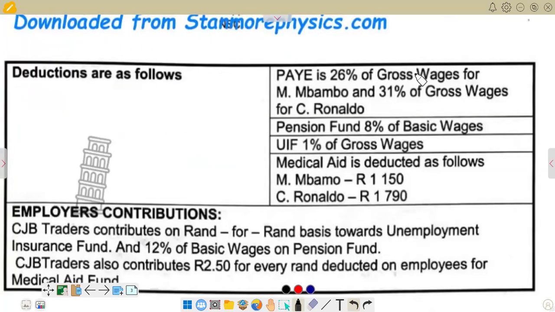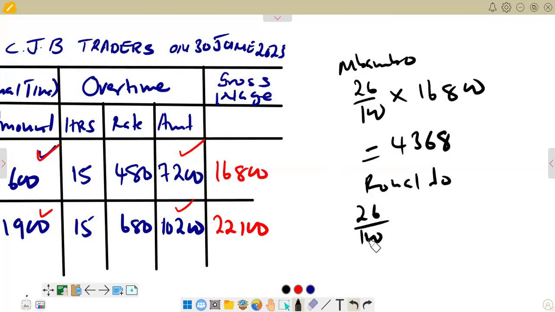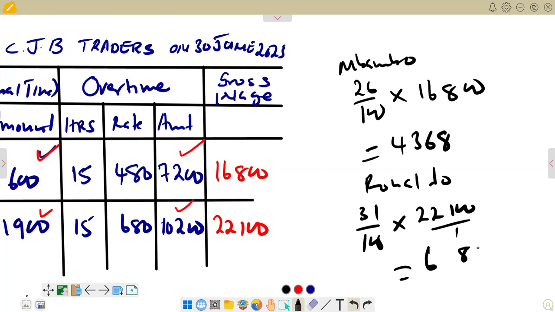It's 26% of gross wages for Mbambo. Then for Ronaldo, we are applying 31%. You see now it's come different. So we come here, we remove the 26% and put 31. So here we are now saying 31 over 100. Then we multiply by the gross wages, 22,100. Then the figure that we get there is 6,851. So these are the figures that we have for pay as you earn for Mbambo and Ronaldo. This is 4,368 and 6,851. So we go there to fill that.